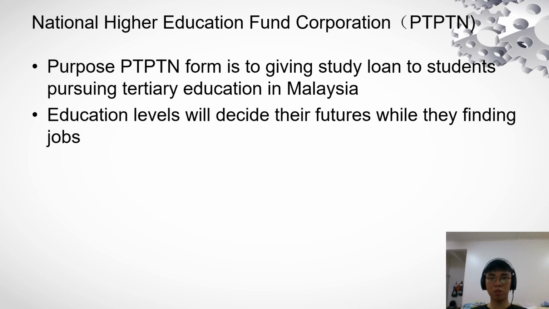PTPTN gives students the chance to pursue tertiary education and increase their knowledge and experience. A higher education level will decide the wages or salary they get.